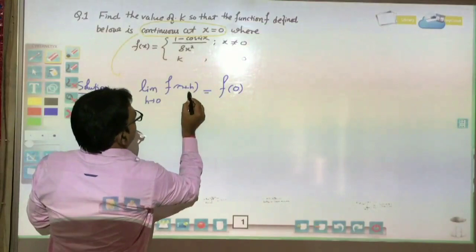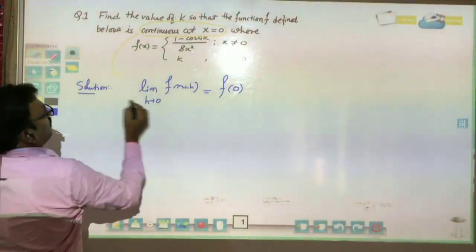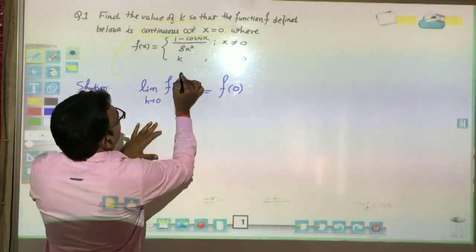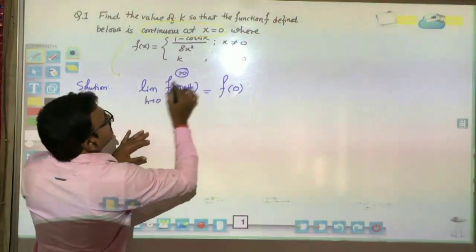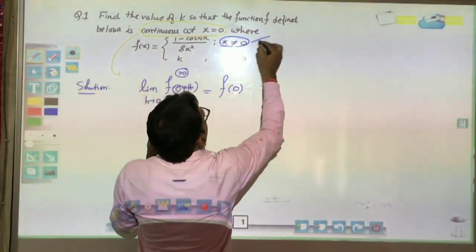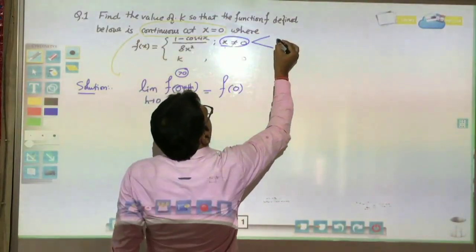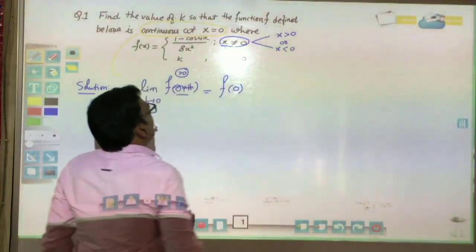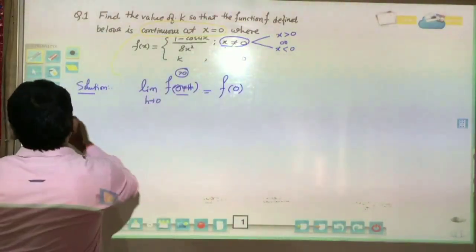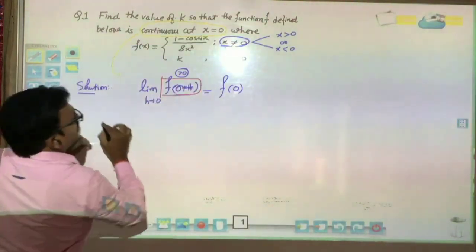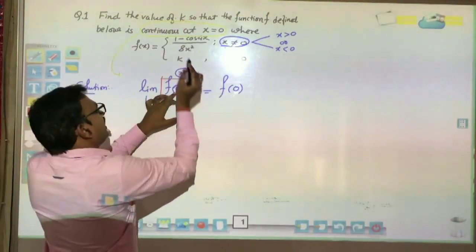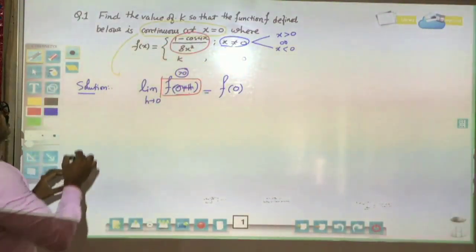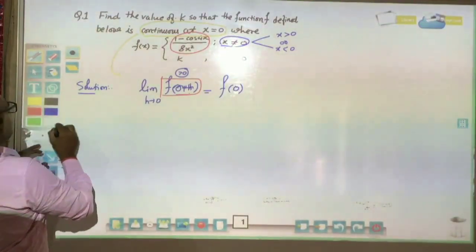Now what is 0 plus h? You must always remember it: 0 plus h means greater than 0. We know that x is not equal to 0, so its meaning is x greater than 0 or x less than 0. So in this place, this expression will be replaced by this function. You have to remember it. So now replace this value.